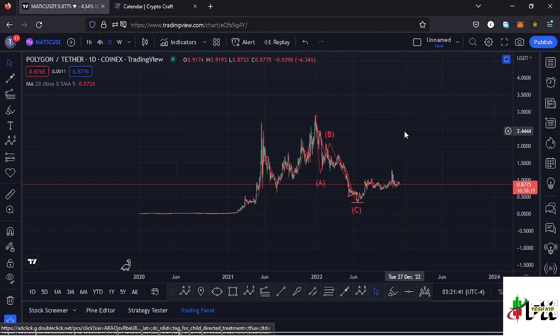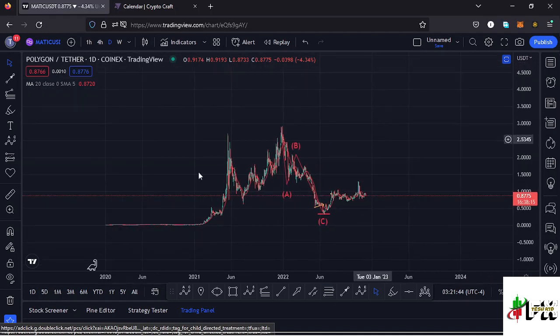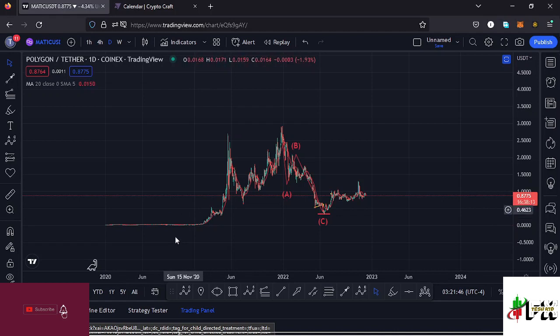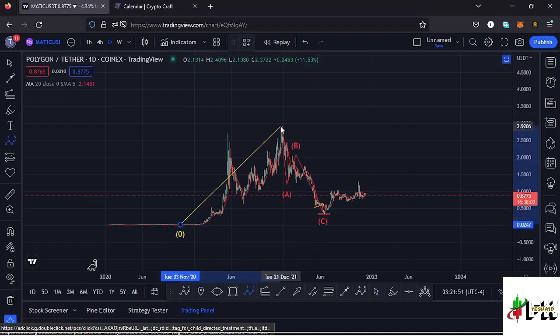Allow me to kickstart the video here on the daily chart by giving you a brief of what has been happening on the Polygon Matic chart. From these low prices that we had been trading within, we saw a very nice bounce to the upper side, making it to an all-time high in a movement that I'm terming as a higher Elliott wave count 1. After the all-time high, we had been seeing lower prices in this massive ABC corrective structure, which took us back to around the $0.32 mark in a movement that I'm terming as a higher Elliott wave count 2.